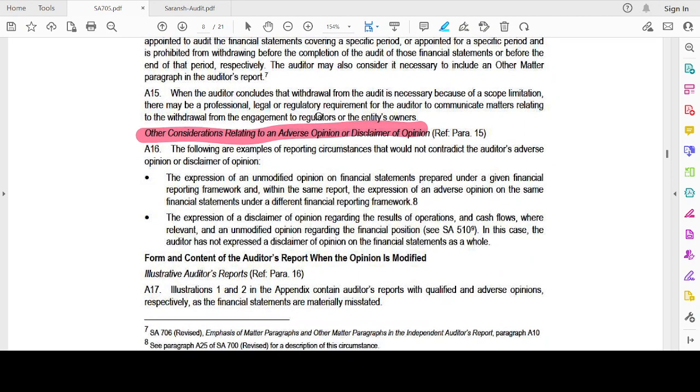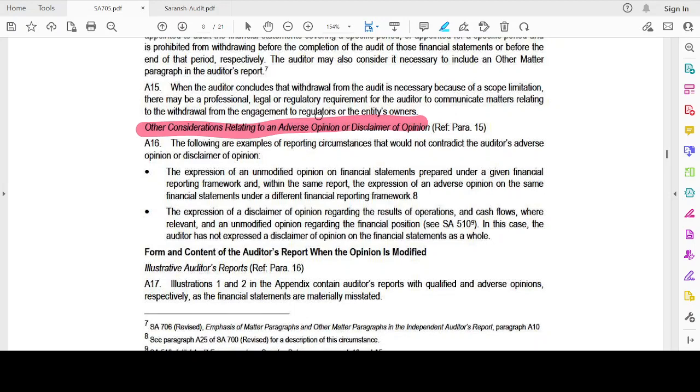Now, other considerations relating to adverse or disclaimer of opinion. The expression of an unmodified opinion on one financial reporting framework, and within the same report, the expression of an adverse opinion on the same financial statements under a different financial reporting framework. See, it's an example that would not contradict. Okay, we discussed that if I'm going to give an adverse opinion or disclaimer of opinion, I should not include those matters which may make the users feel that it's giving an unmodified opinion. But here are the cases where it is okay to give an unmodified and adverse opinion together.